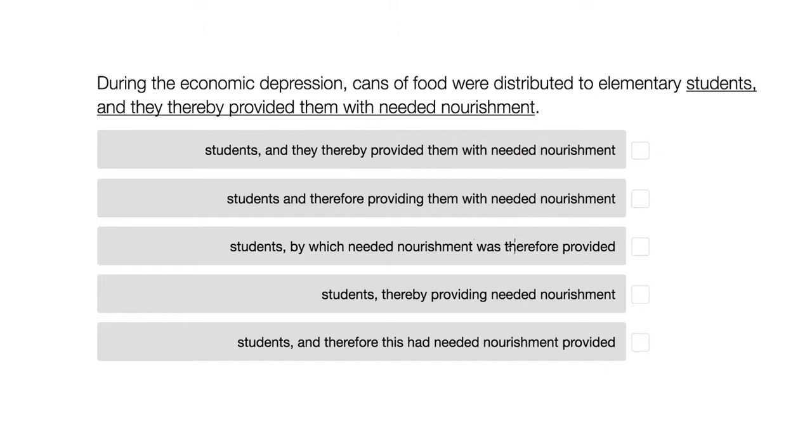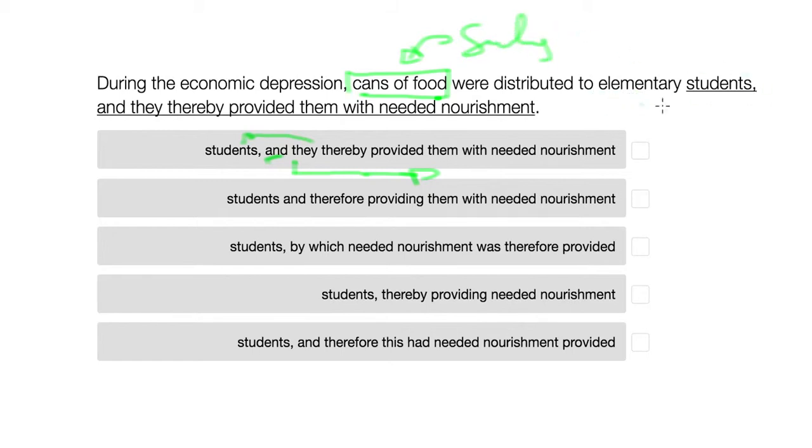So let's go ahead and consider the answer choices right away from there. Keeping the sentence as is, during the economic depression, cans of food were distributed to elementary students, and they thereby provided them with needed nourishment. The problem here is "and" means that this portion of the sentence could stand on its own. So "they thereby provided them with needed nourishment" would make sense. However, we're already given what the "they" would be referring to in the previous sentence to be cans of food were distributed to elementary students. This is the subject of the previous sentence.